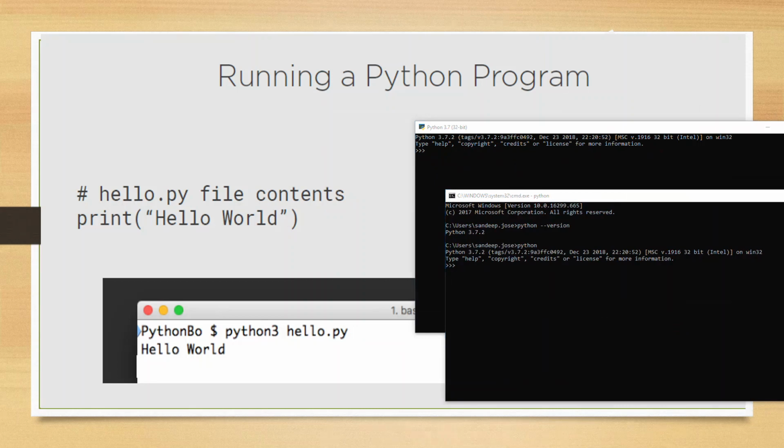Let's say you have a hello.py file that simply prints hello world to the screen. In order to run it, we have to open our terminal and type python3 hello.py. Now, during development, this is usually abstracted from us a little bit, as the editor will give us the option to run this program specifically.